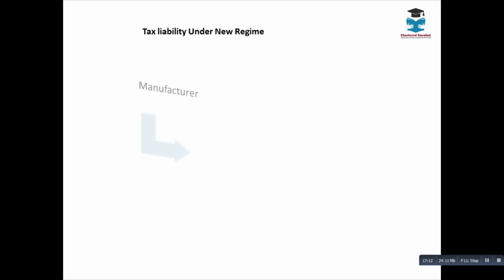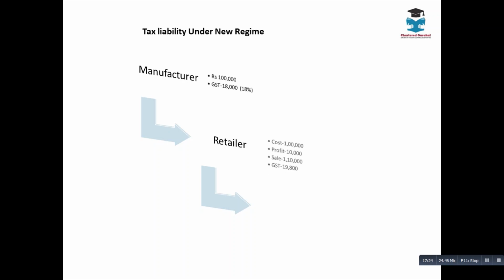Now I'll continue the same example under the new regime, under GST. Now the manufacturer is selling the computer worth 1 lakh. GST is 18%. Now he will sell the goods at 1,18,000. Cost to the retailer is only 1 lakh because he is eligible to take the input tax credit, right? So again he will add his same profit margin of 10,000 rupees. Now note this, both the manufacturer and retailer are selling at the same price, having the same profit margin, but the sale value here is 1,10,000 and 19,800 is the GST that he is going to collect.